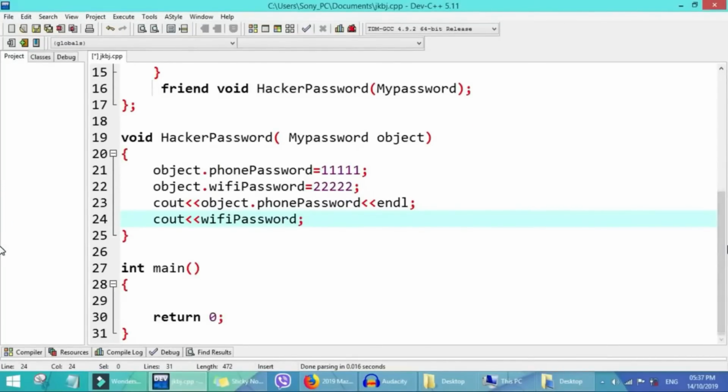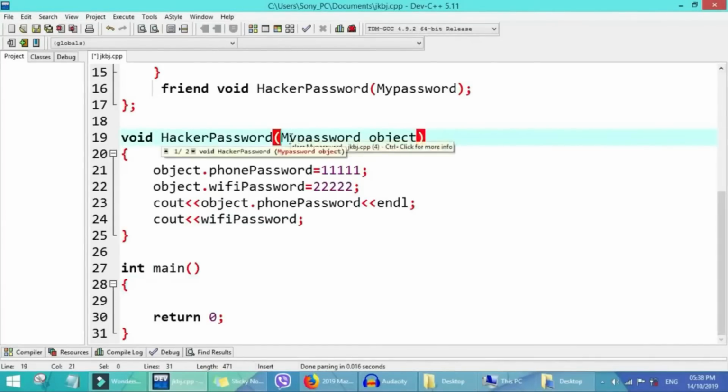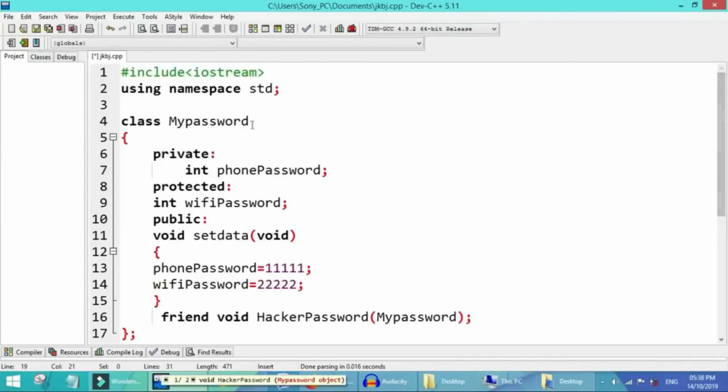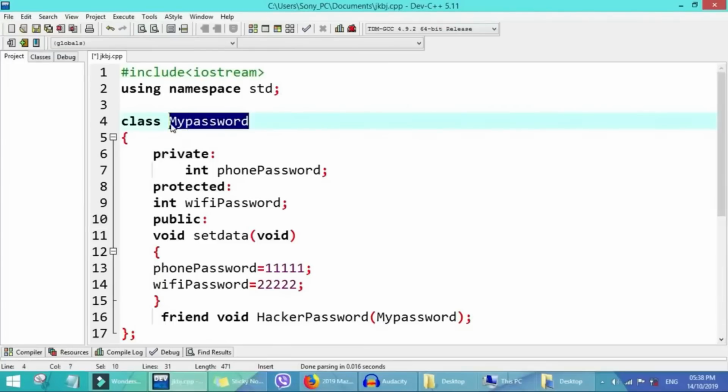So now the next thing is we go inside our main function to see the way we can collect the information inside the private and protected area of Mr. Toby, to see how the smart hacker will collect them. So we start with the name of the class, my password.